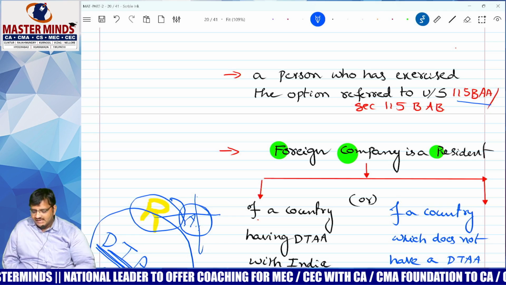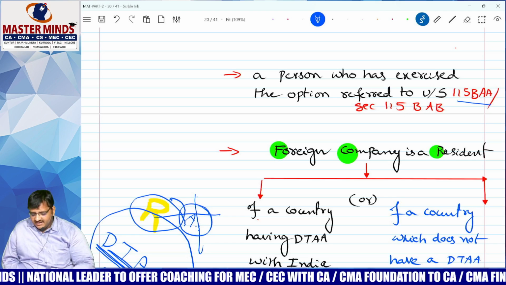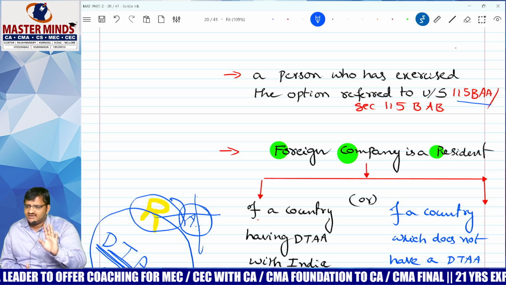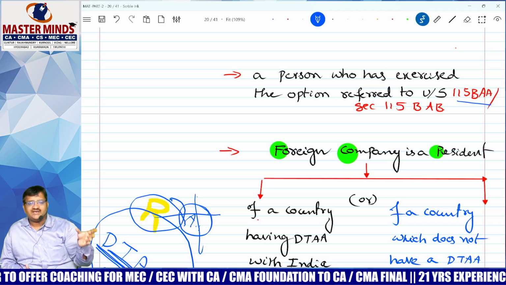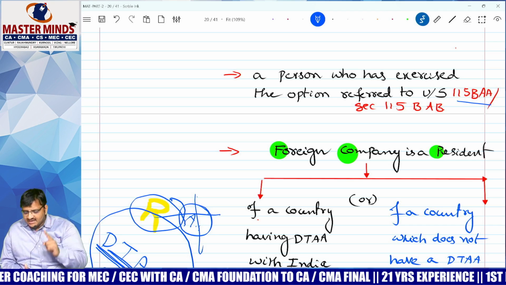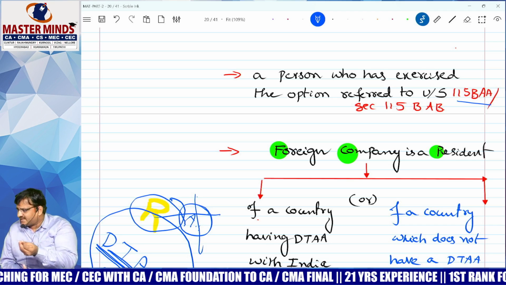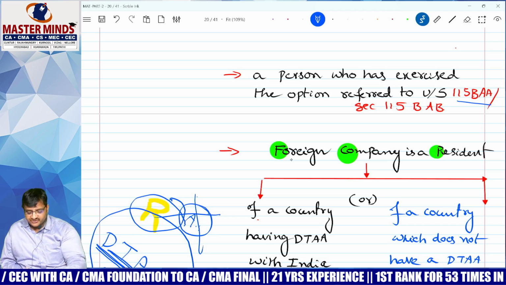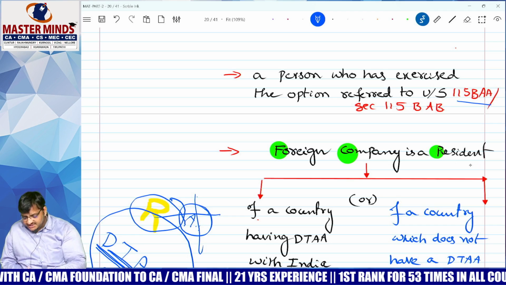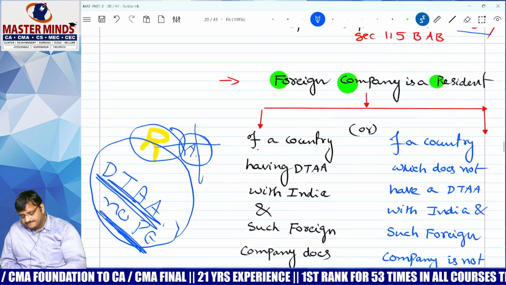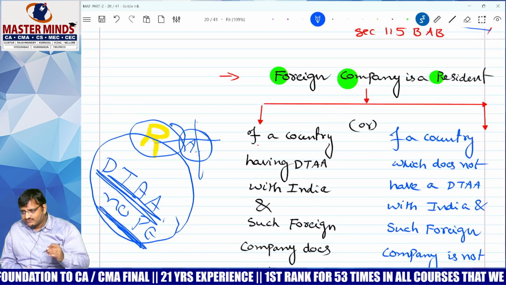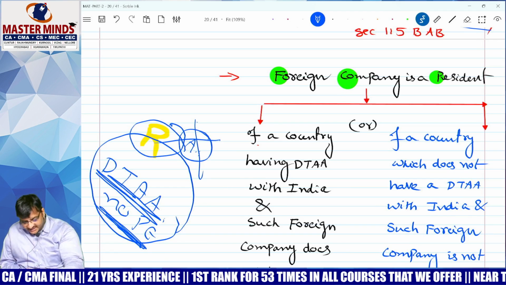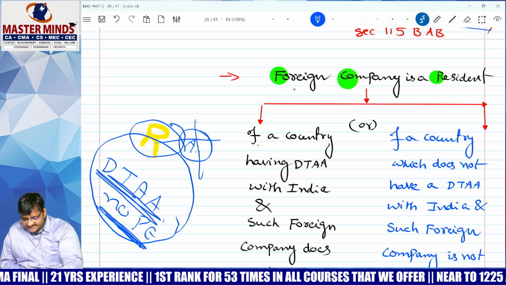Okay, 115BAA, 115BAB. What is that? That is another topic, we will discuss there. Anyhow, if you are following alternative tax regime, you are not supposed to follow MAT. Correct? Yes. Last sentence, somewhat important. A non-resident foreign company is also not required to follow MAT if they don't have PE. Correct? Yes. But now I want to explain the last sentence.